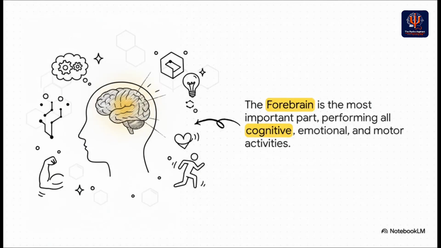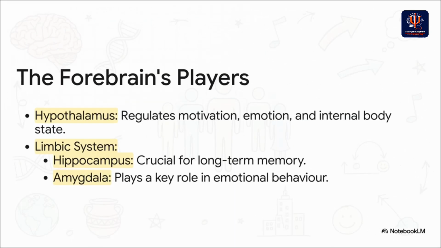At the center of it all, of course, is the brain. And for the UPSC syllabus, one area you really need to zoom in on is the forebrain. This is the absolute powerhouse for all our thinking, feeling, and doing. So let's peel back a layer and look at some of its most important parts. These structures are your secret weapon for any UPSC question on motivation or emotion.